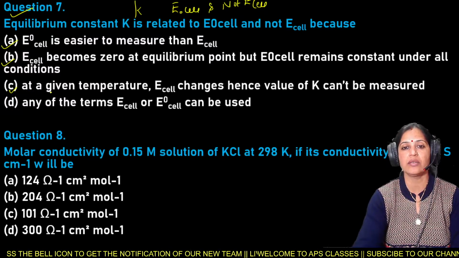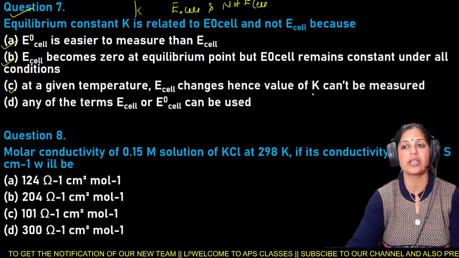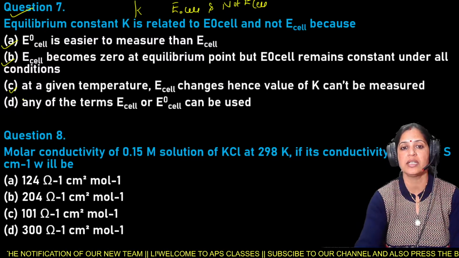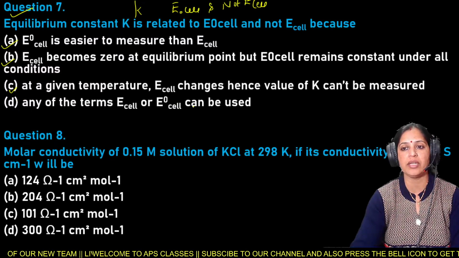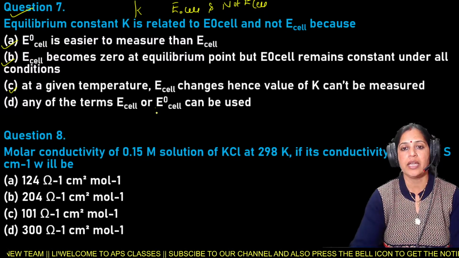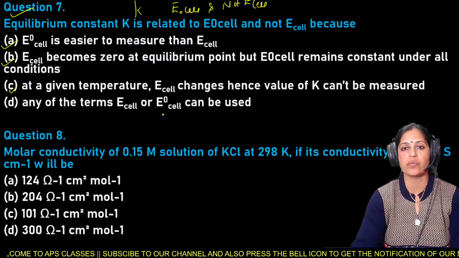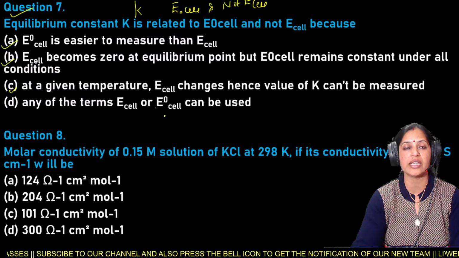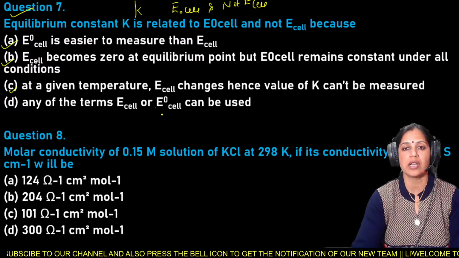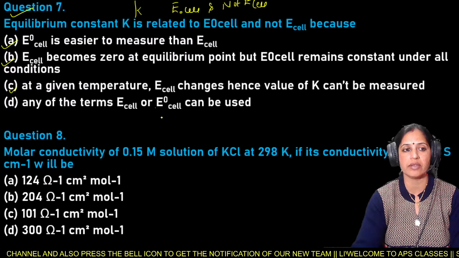Third one is at a given temperature, E cell changes, hence value of K cannot be measured. D, any of the terms E cell or E naught cell can be used. Because there are 4 options, you have to choose the right option for the question number 7.